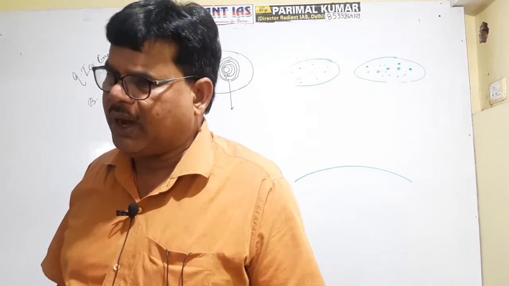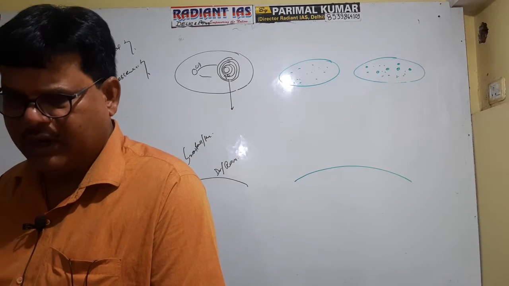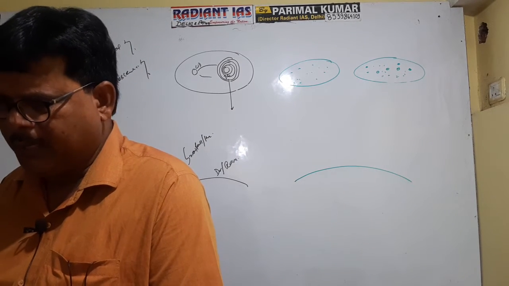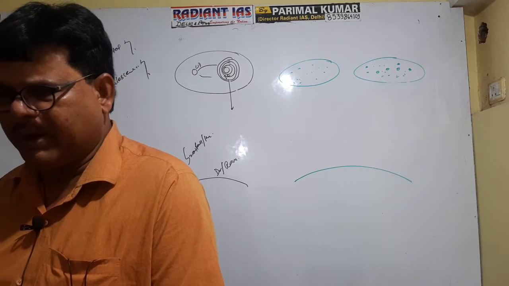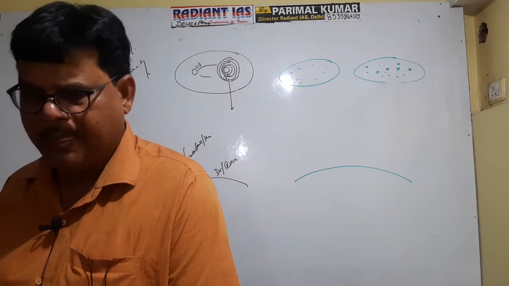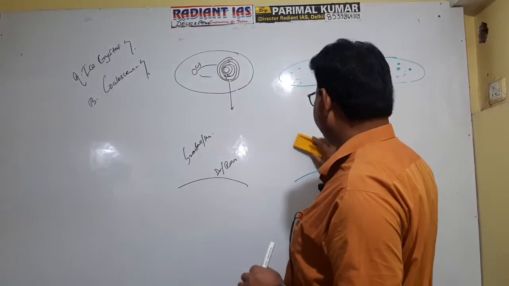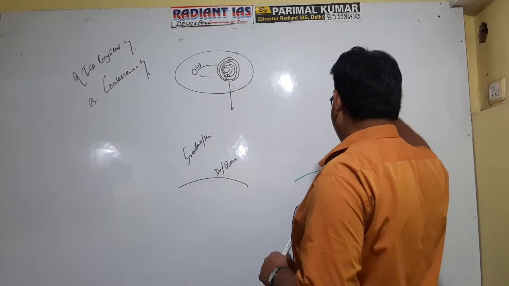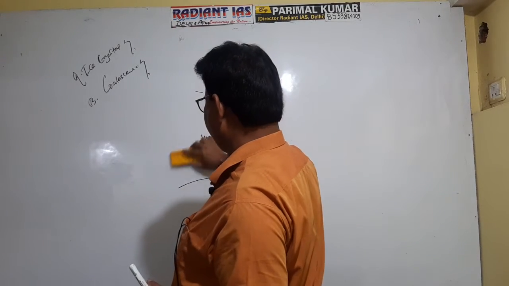The ice crystal theory is capable of explaining precipitation in the higher latitudinal zone, you can say the polar zone, whereas coalescence theory is applied to explain precipitation in the lower latitudinal zone. Actually, one important point I will explain here. You must have heard about cloud seeding or artificial rainfall.